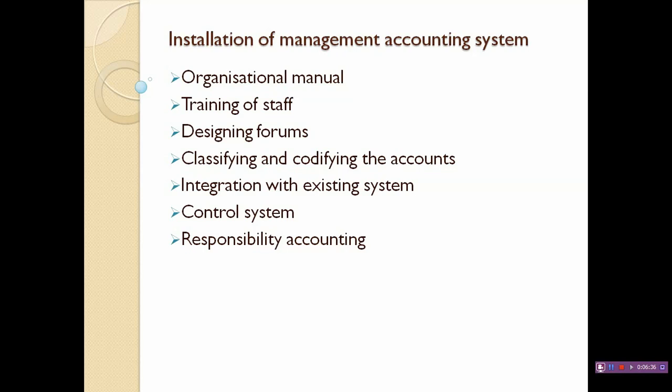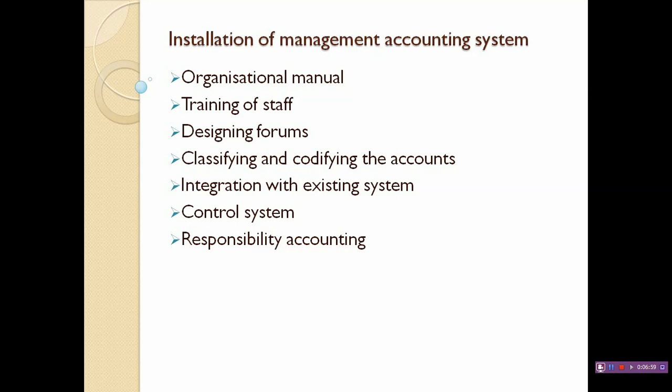So in responsibility accounting, there will be four areas, and it is up to the management or top level to go through these areas, especially these four: cost centers, investment centers, profit centers, and revenue centers.